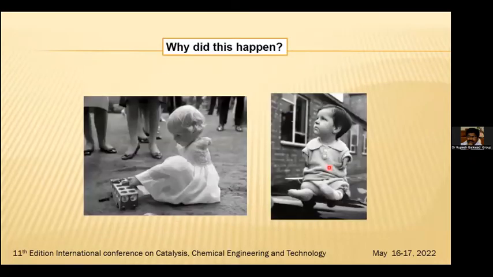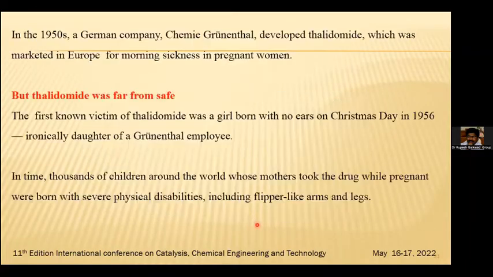Why did this happen? Does anybody know about this? It happened because in the 1950s, a German company, Chemie Grünenthal, developed thalidomide, which was marketed in Europe for morning sickness in pregnant women. But thalidomide was far from safe.